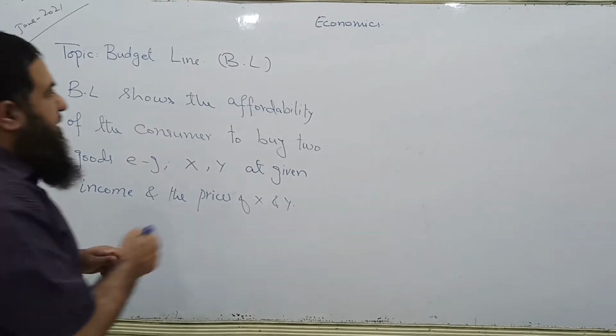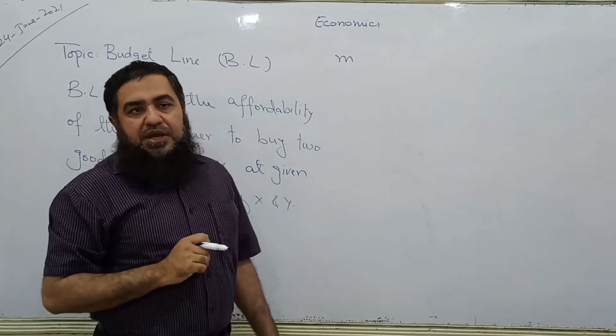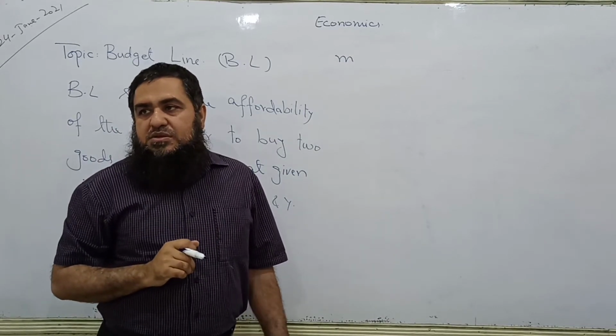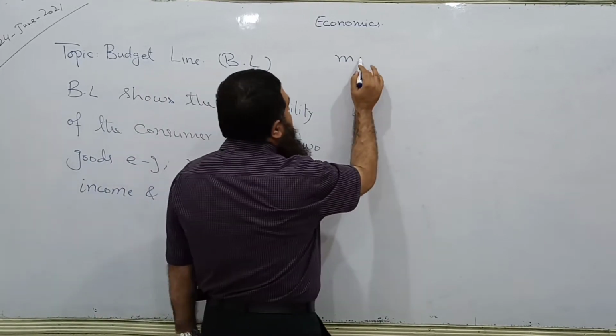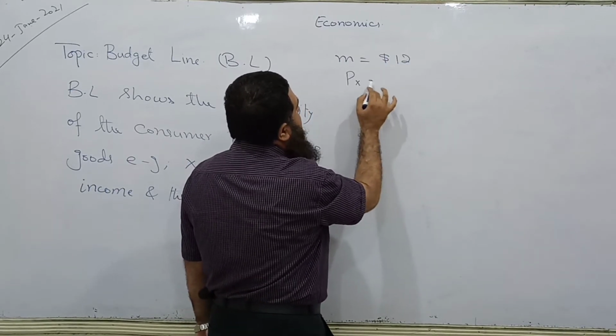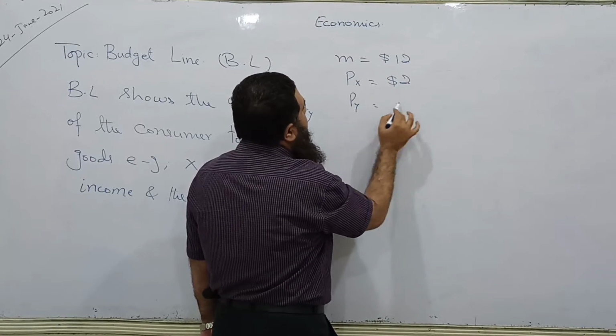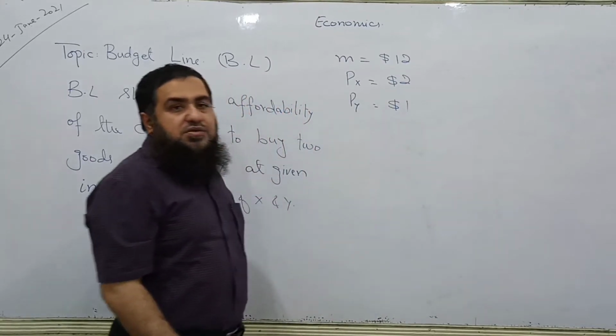Clear? If you remember, income is denoted by M in microeconomics. So we write over here, income of the consumer is $12, where the price of X is $2 and price of Y is $1.